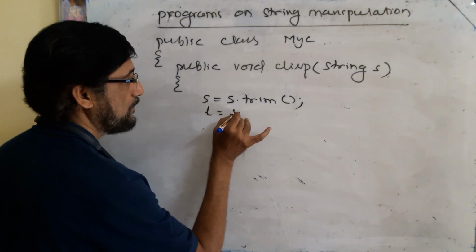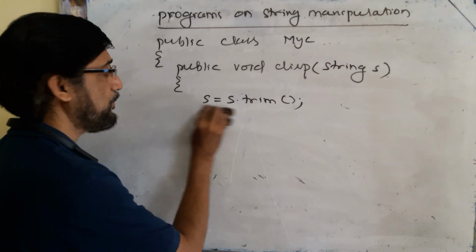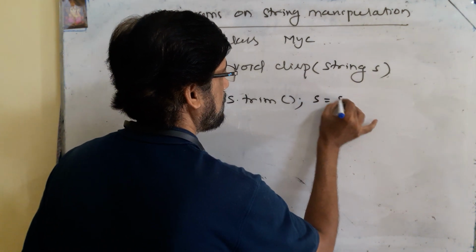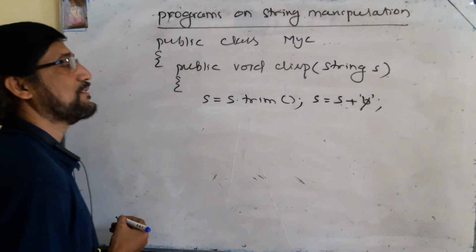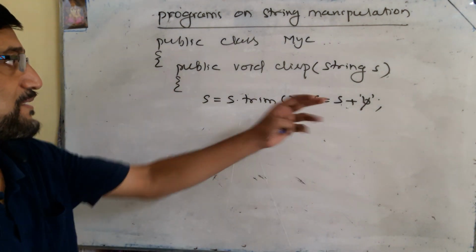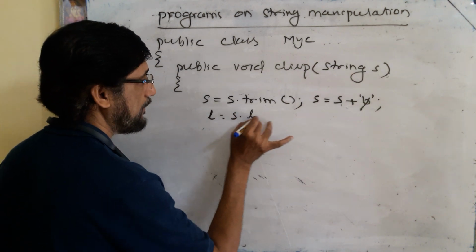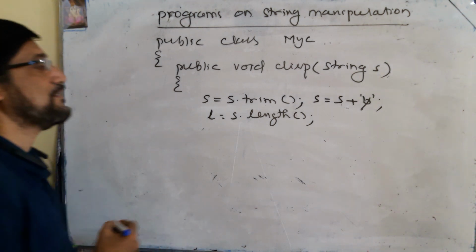Before finding the length, you need to add a space character at the end of the string. So S is equal to S plus a space; this is the symbol for the space character. Then you find the length: L is equal to S dot length. You can find the length in this way.